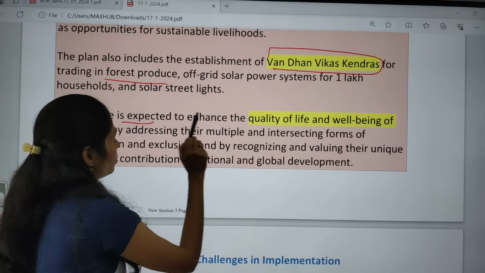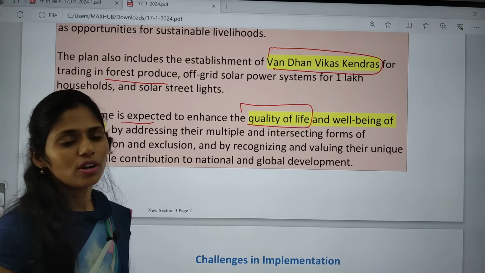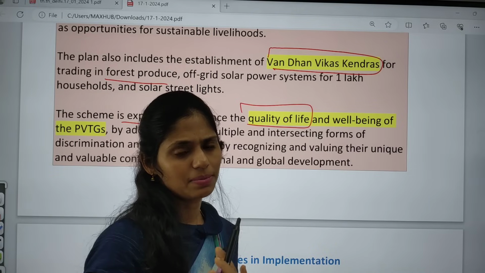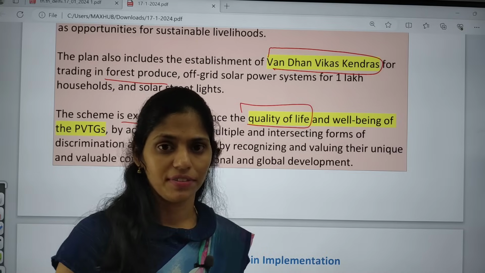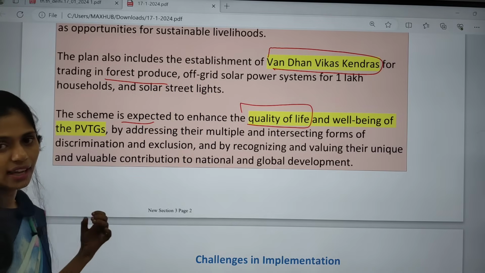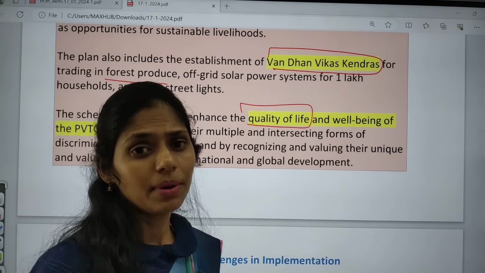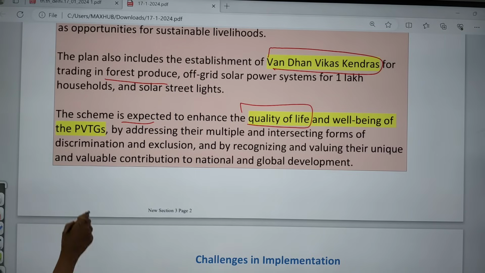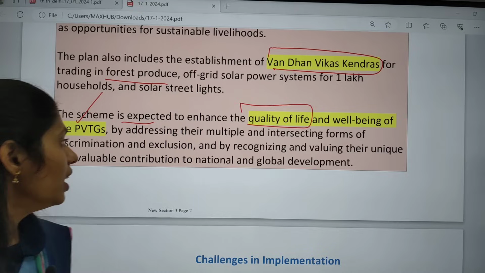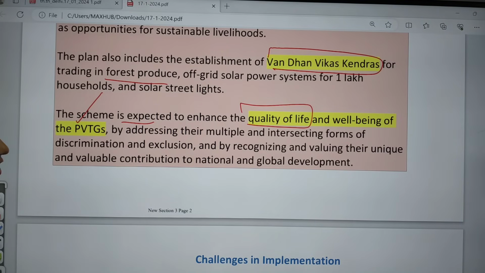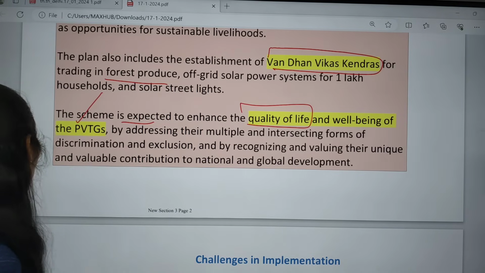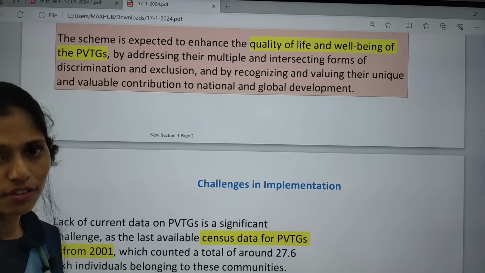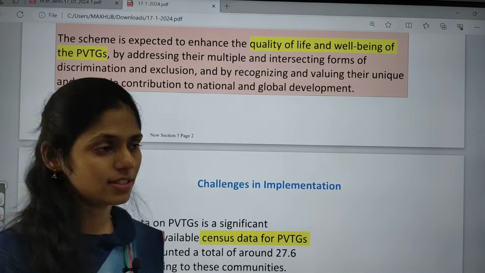This scheme is expected to enhance the quality of life, because whenever anyone has a pucca house, drinking water, and proper sanitation, automatically we can say there is an improved standard of living, right? In this way, the standard of living of these PVTG people will increase, and it will focus on their well-being. We are also addressing the multiple and intersecting forms of discrimination, exclusion, etc. Because of this, we are upholding their rights, and they will contribute in the future to the national as well as global development process.